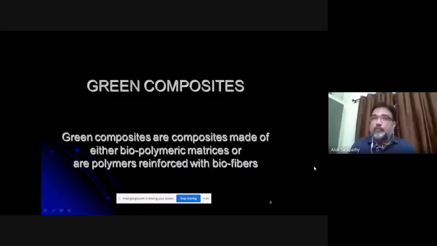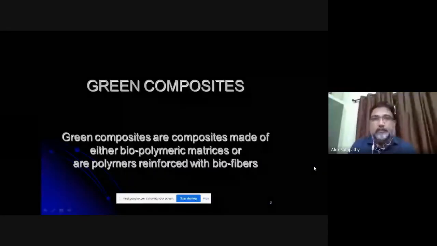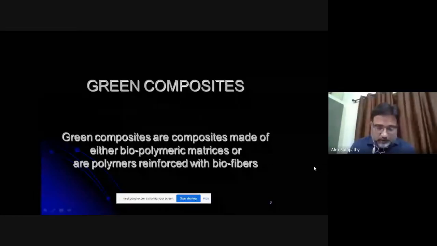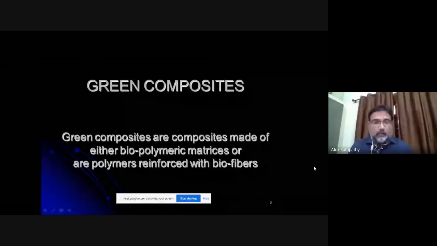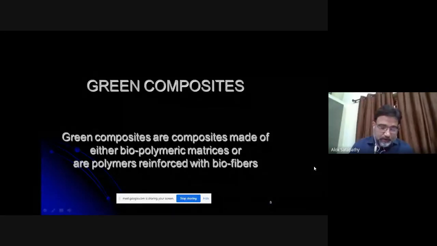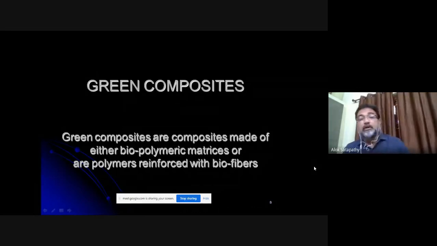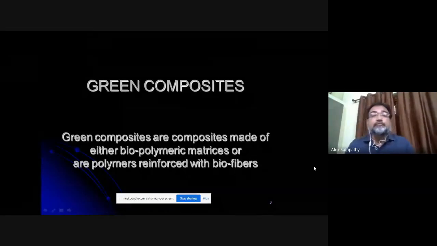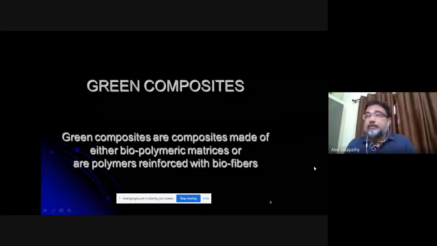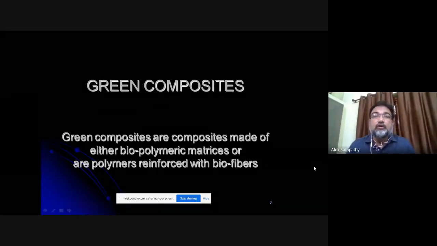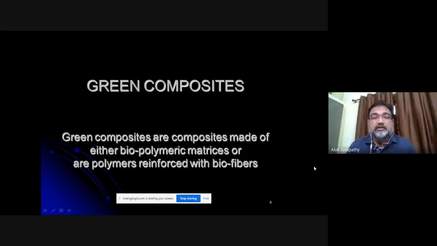Ultimately, the aim is to make a strong composite, but it should not be as heavy as metals. It should be light and lower in density. And the advantage with green composites is that they are recyclable and biodegradable. So you can have recyclability, because environmental issues are of great concern these days. And if you are using biodegradable materials, that is always preferred.